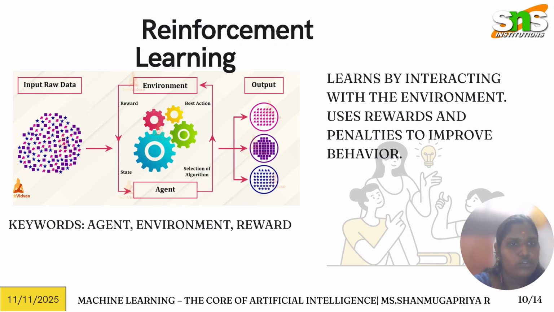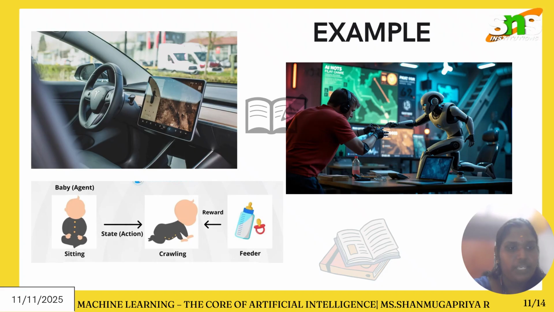Next is reinforcement learning. Reinforcement learning is given a bunch of raw input data, and it works with an agent, an environment, and a reward. It learns by interacting with the environment, and the rewards that come from its behavior lead to the output. For example, see a baby sitting. The baby is an agent.